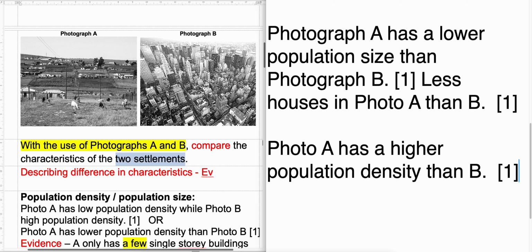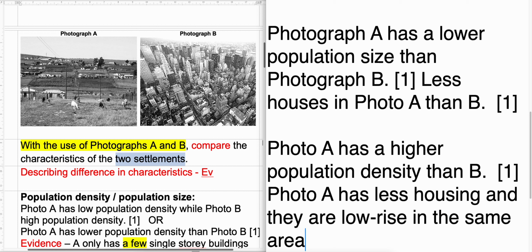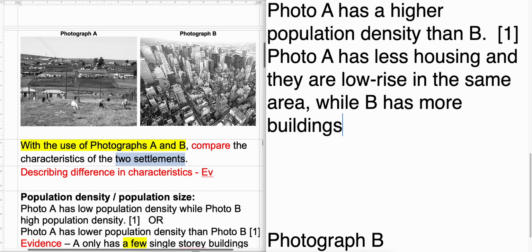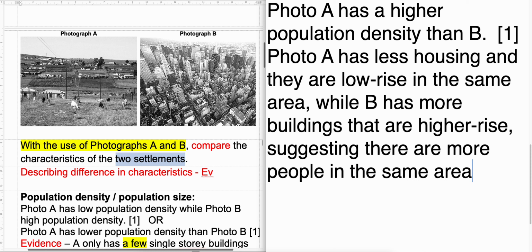Okay, so what's the evidence? Well, you can say that photo A has less housing, and they are low rise in the same area, while B has more buildings that are higher rise, suggesting there are more people in the same area. So the density is about the number of people in the same area. You need to bring in the idea of how many people in the same area.